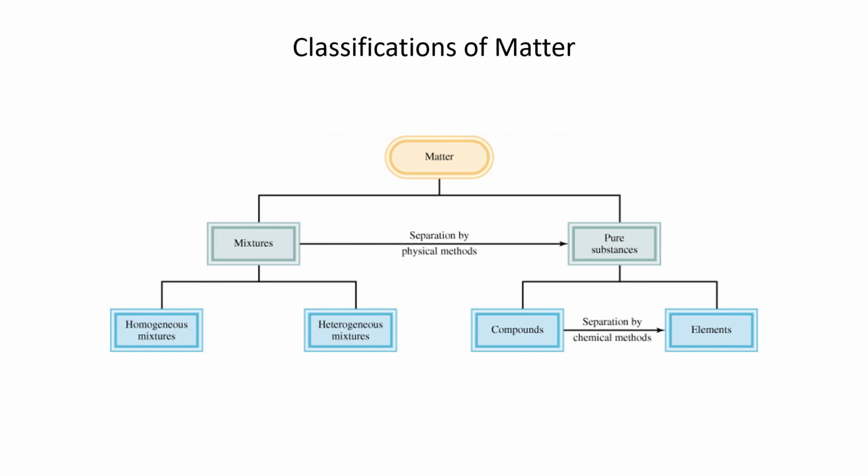Homogeneous mixtures look like one thing. Heterogeneous mixtures look like more than one thing. If we have a pure substance, it can be classified either as an element or a compound. Elements cannot be broken down chemically into smaller components, whereas compounds, using chemical means, can be separated into their individual component elements.